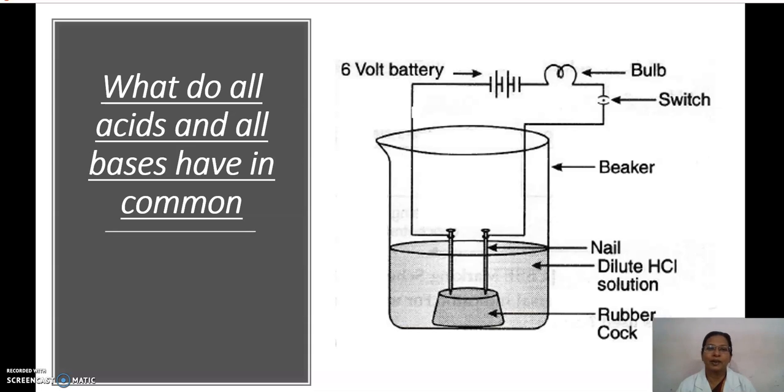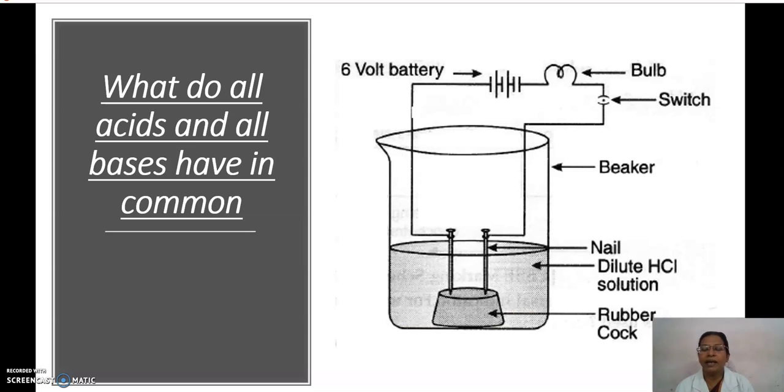Hi children, good morning. Today's question is from the CBSE 10th Standard NCERT textbook, second chapter, Acids, Bases and Salts. In that, today's topic is: what do all acids and all bases have in common? For that, an experimental setup is shown.